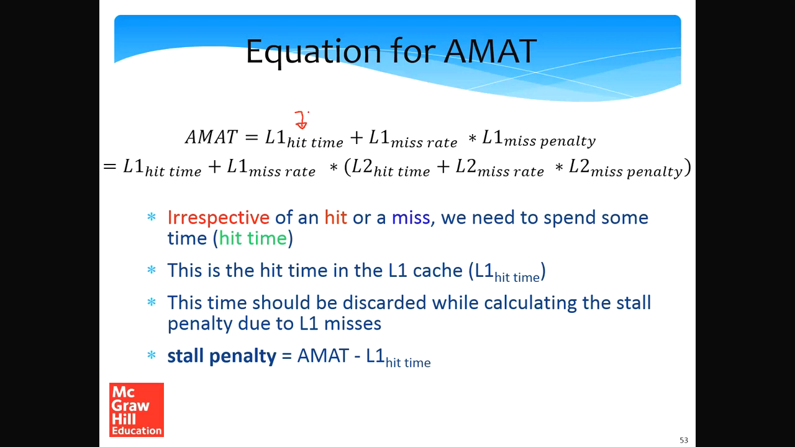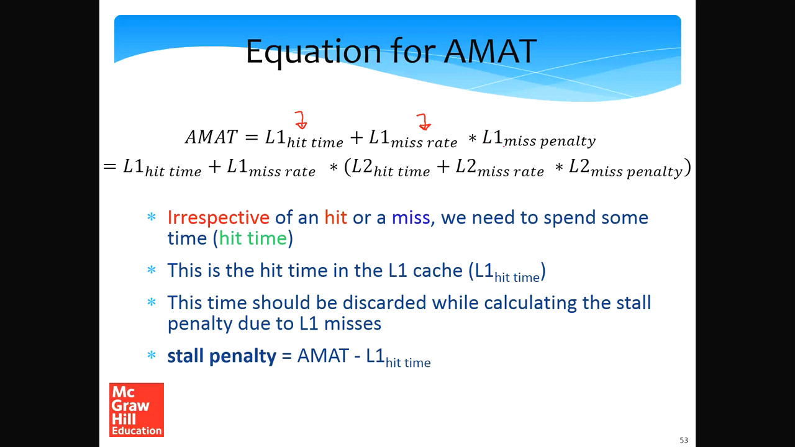A fraction of the accesses that go to the L1 cache will actually miss in the L1 cache. And for all of those misses, we need to pay a miss penalty, which is the number of cycles it takes to go down the memory hierarchy, fetch a value, and write it back to L1.